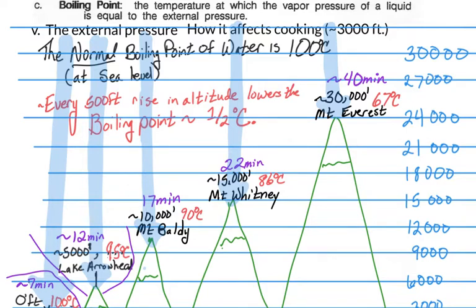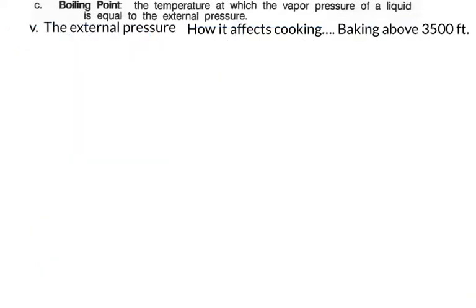You will not be asked this on the exam. I just thought it was interesting and you might be interested to know it. So we looked at how it affects the boiling, but now we can also look at how it affects baking. So baking, the bigger effect comes from the rate of evaporation. We know that at high altitudes, the evaporation occurs faster.